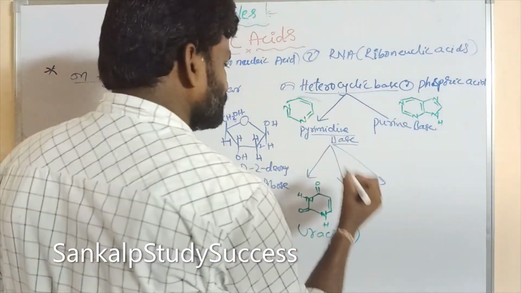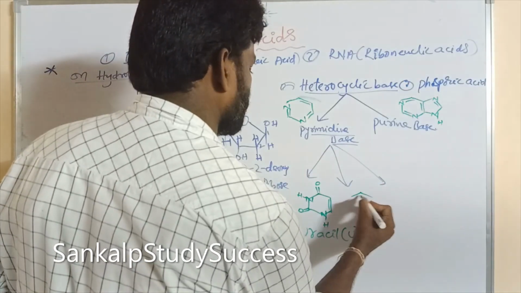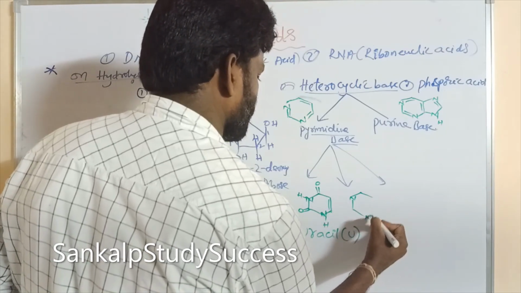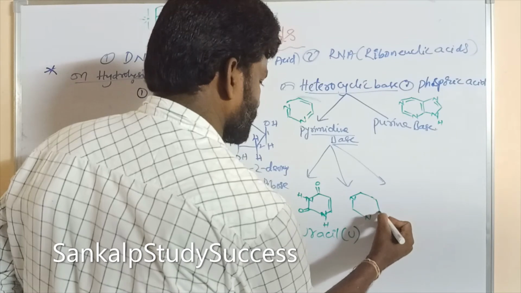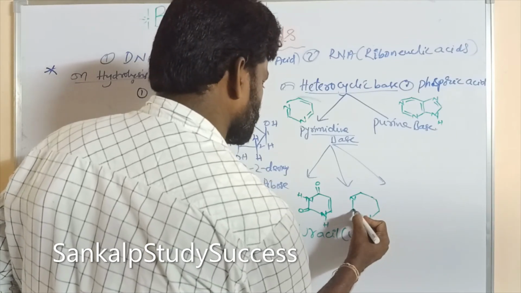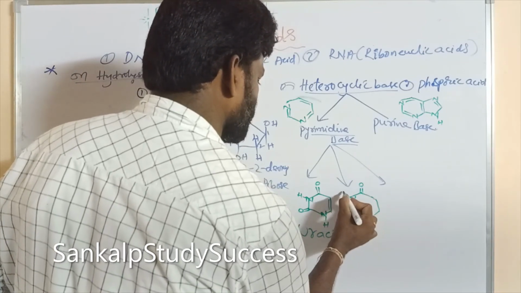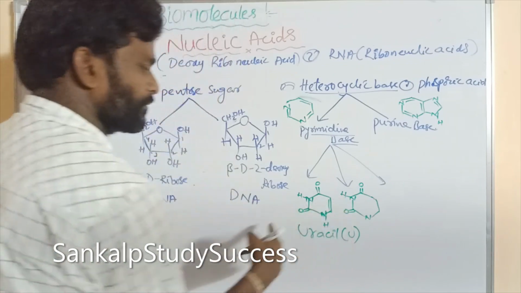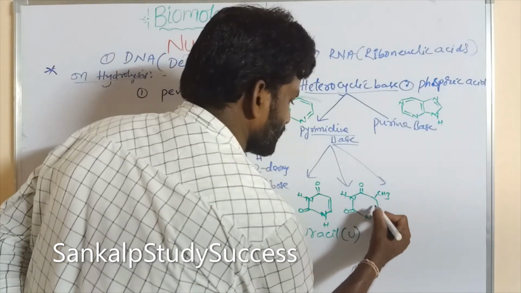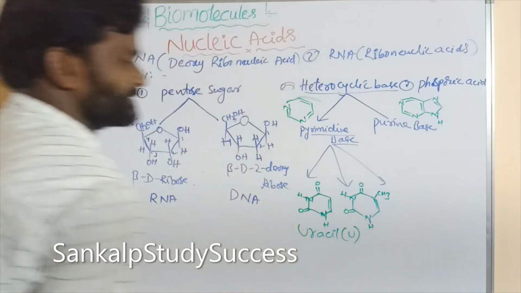So next one is thymine. C double bond O, same, both are same, C double bond O, but here CH3 is added, a methyl group is added, H, methyl group is added.